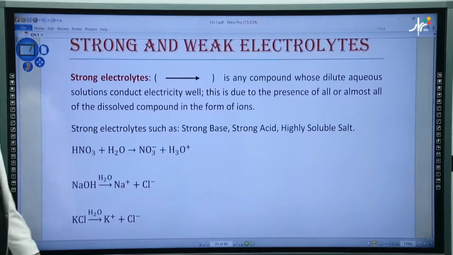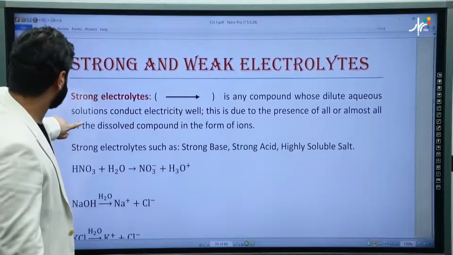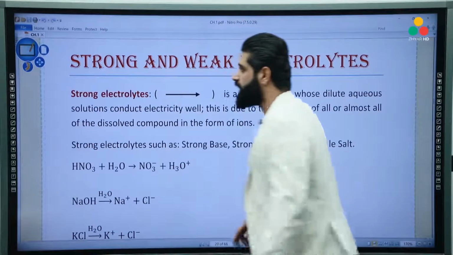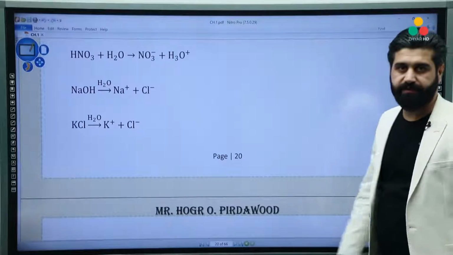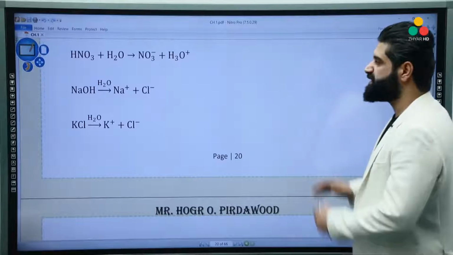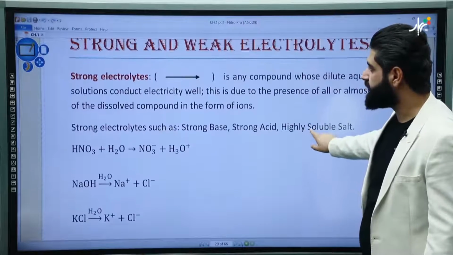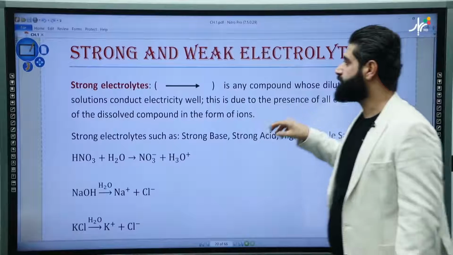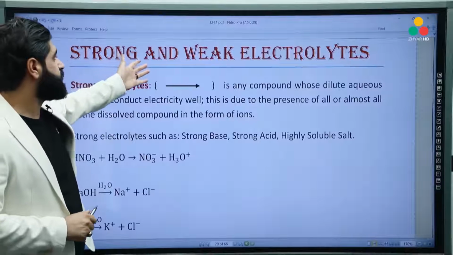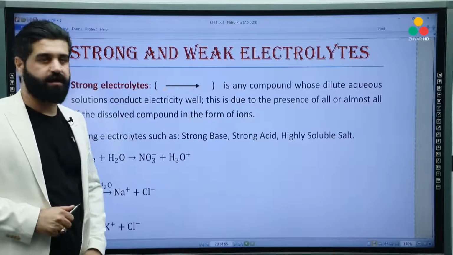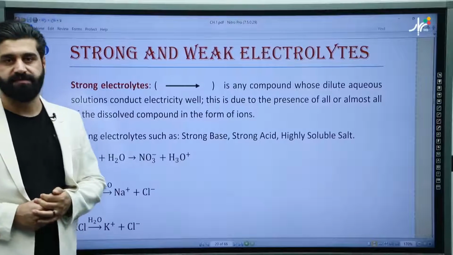Okay? Very good. And now we have strong and weak electrolytes. How can we understand strong and weak electrolytes? It's a very different universe from the others. Strong and weak electrolytes include many other objects in a great deal of chemistry, because we will see this topic in many of the other chapters. That's why please understand strong and weak electrolytes.